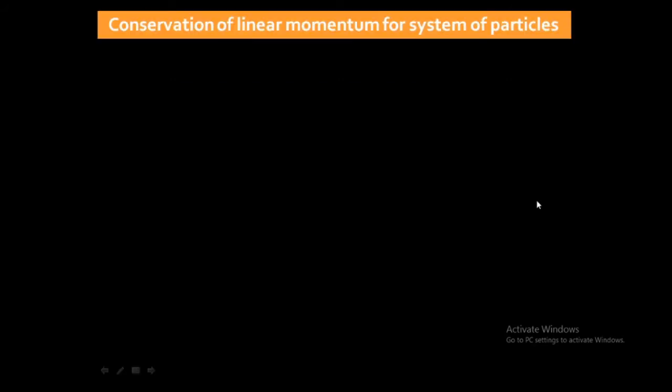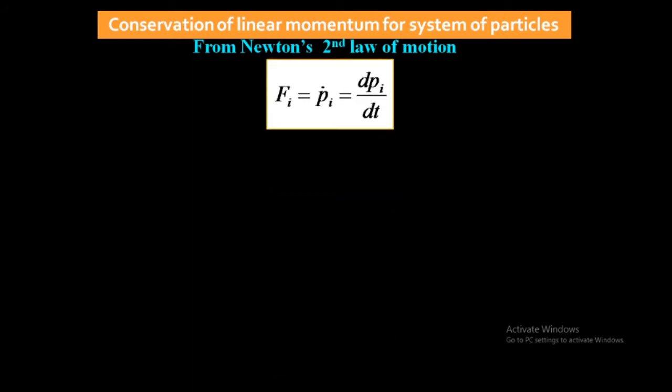Okay so according to Newton's law of motion, second law of motion, rate of change of linear momentum is nothing but equal to force. We know that according to Newton's second law, rate of change of linear momentum is equal to the applied force. So rate of change of linear momentum we can write as pi dot.